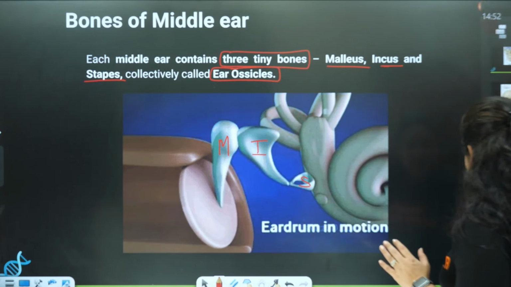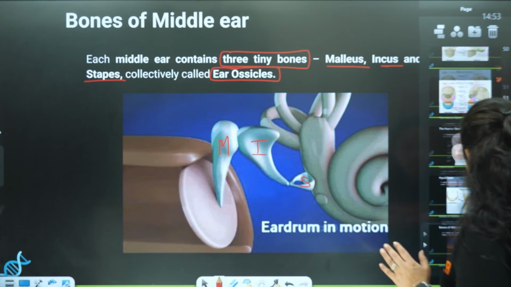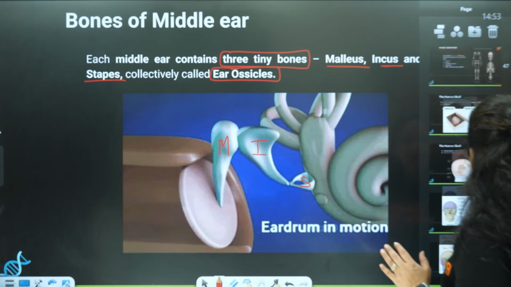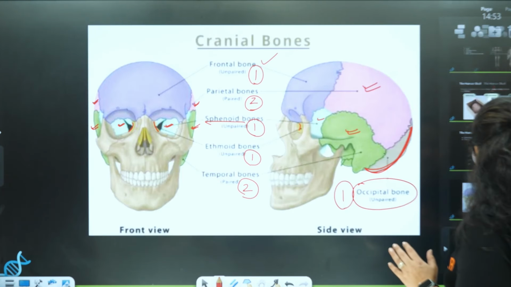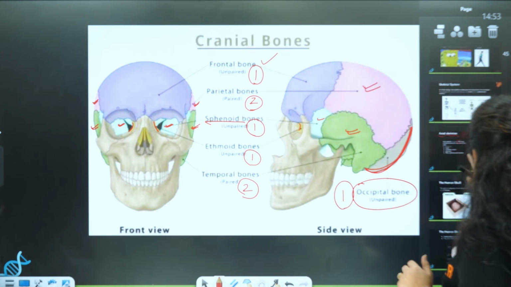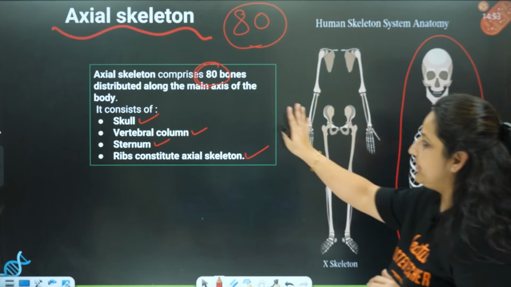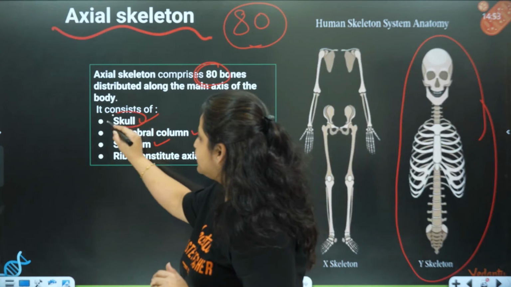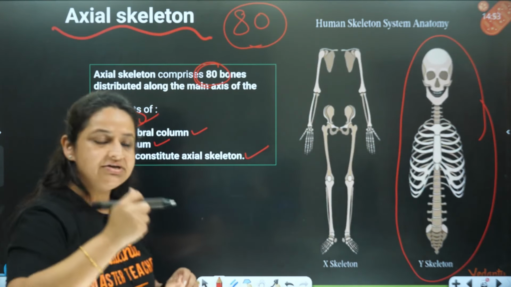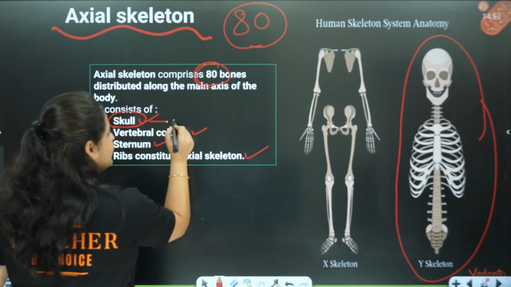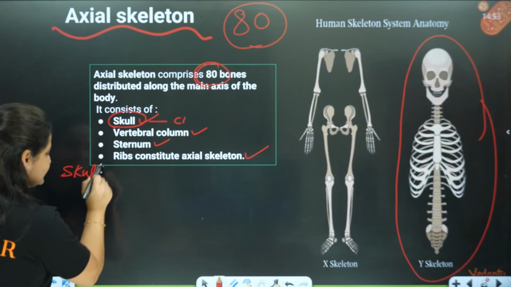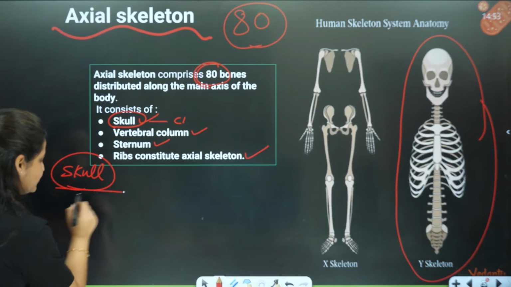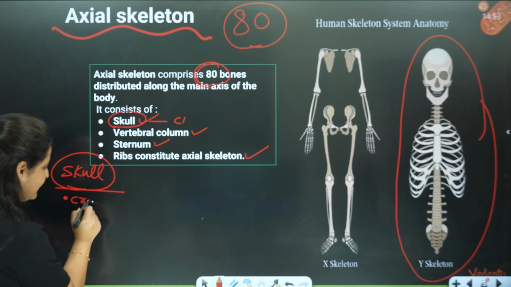So now if we talk about this particular area, under the axial skeleton, in the skull region itself, we have seen that there are the cranial bones. So here only I'll put up a total. So let's say this is the skull region. Okay, so we have seen that there are the cranial bones.